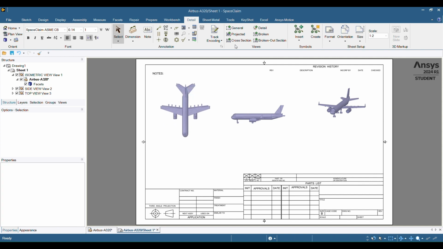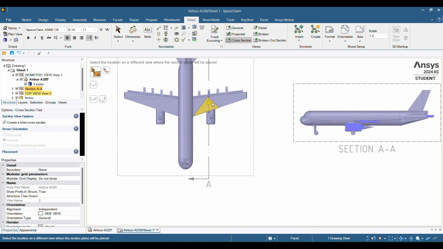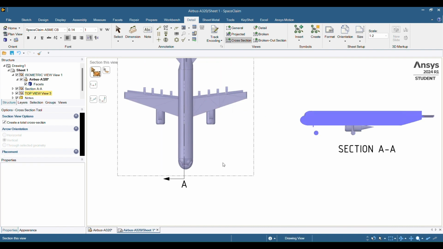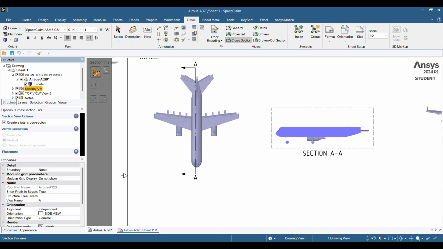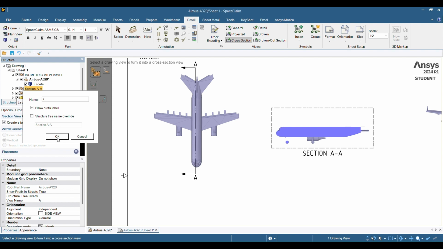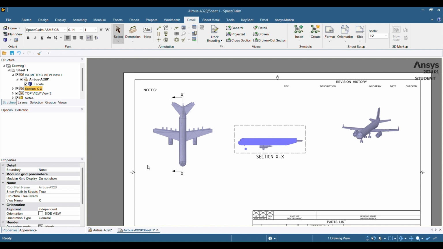So, for instance, we're going to do a cross section. This view is going to be our cross section view, and then when we highlight over here, we could take the cross section, indicate anywhere. So we'll kind of put it right here in the middle. Okay, and now in the tree, you'll notice it says section AA. On the right click, we want to call it X. And hit the select tool or S on your keyboard, and now you have a cross section where it's indicated where the cut is.